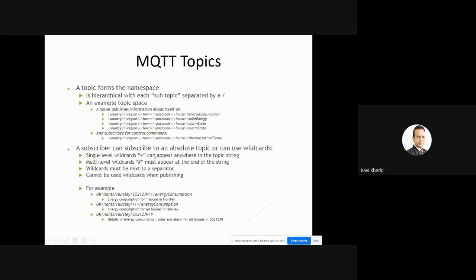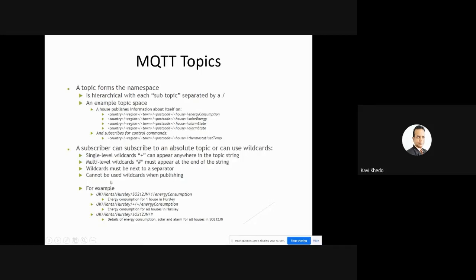A subscriber can subscribe to an absolute topic, one particular topic, or can use wildcards. So you understand what is used for wildcards here. Single-level wildcard plus can appear anywhere, and the multi-level wildcard hash symbol normally appears at the end, because after hash means all, everything that comes after. So wildcards must be next to a separator. Okay, separator, that slash symbol. You'll see some examples below.